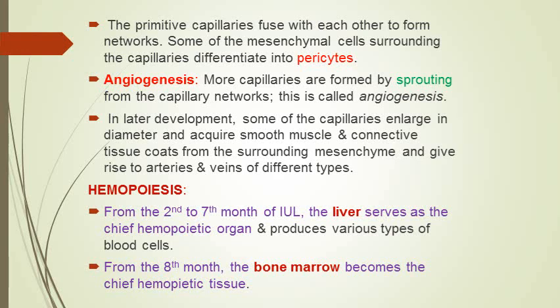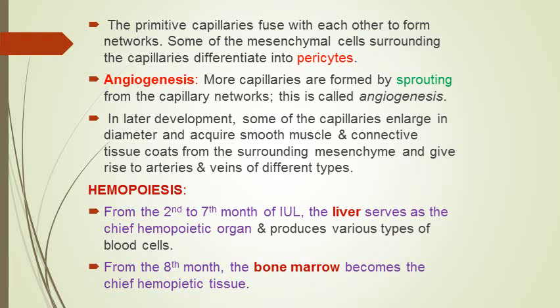And after, as the seventh month is approached, then the hemopoietic capacity of the liver and activity of the liver decreases, and this function is then taken on by bone marrow.